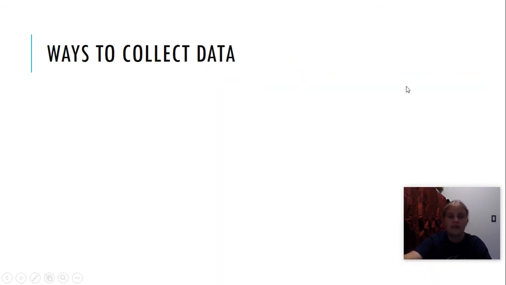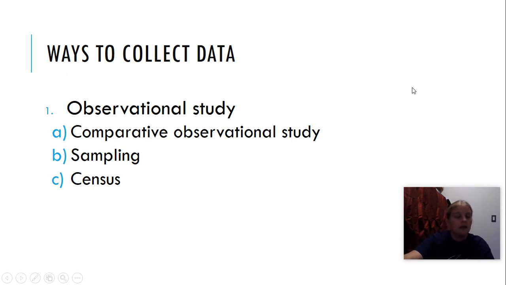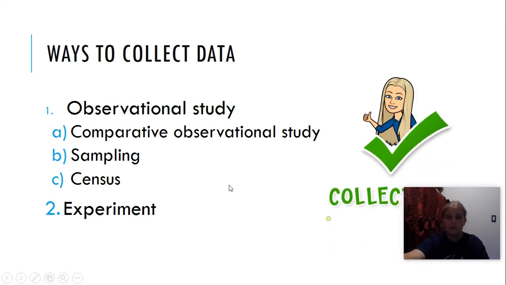Okay, ways to collect data. We have an observational study, and there's 3 types of observational study. We can either compare them, we can use sampling, or we can conduct a census, and I can do an experiment. All right, so let's look at all of these ways to collect data.